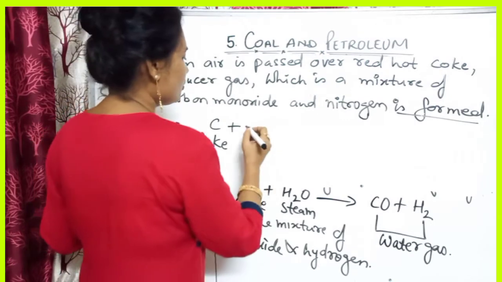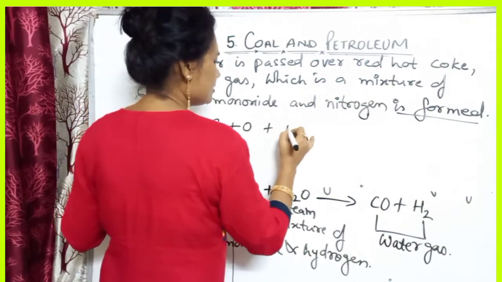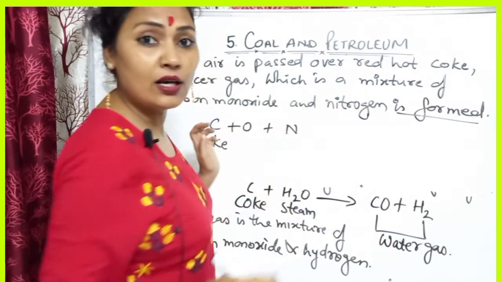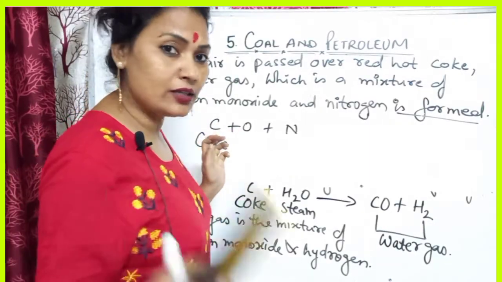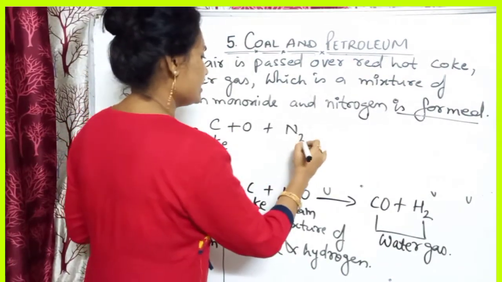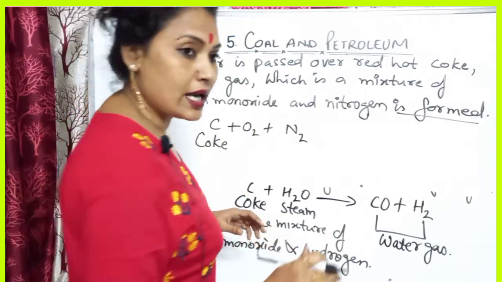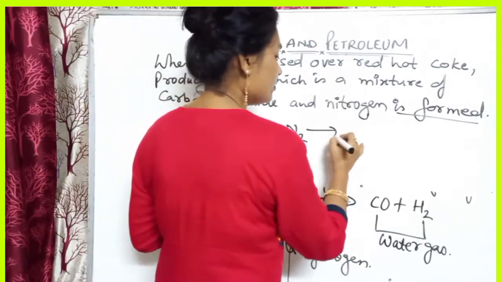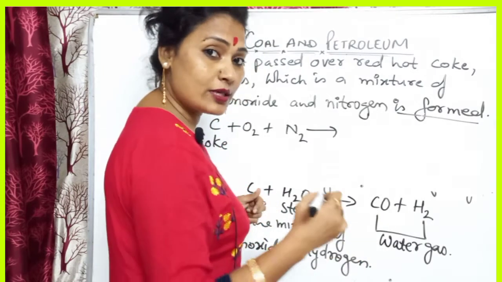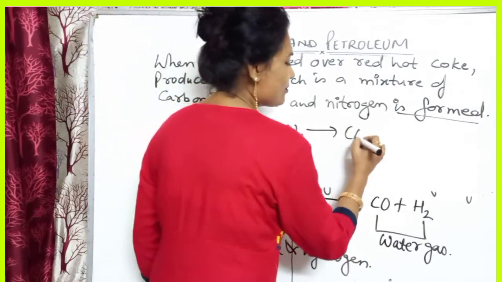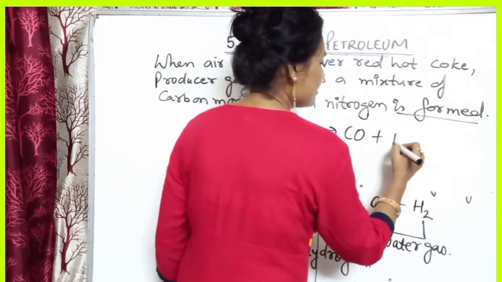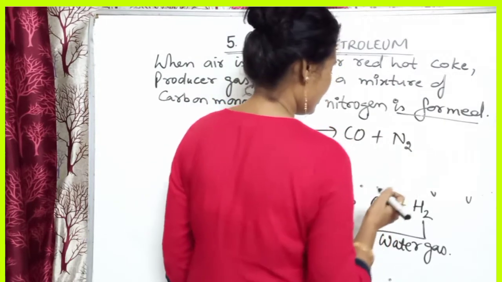Nitrogen is also present in the atmosphere. So you can write nitrogen N2 gas and oxygen O2 gas. They react and form the producer gas, which is the mixture of carbon monoxide and nitrogen.